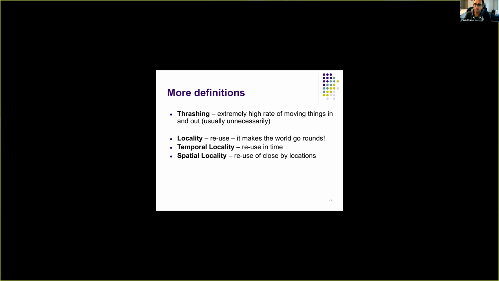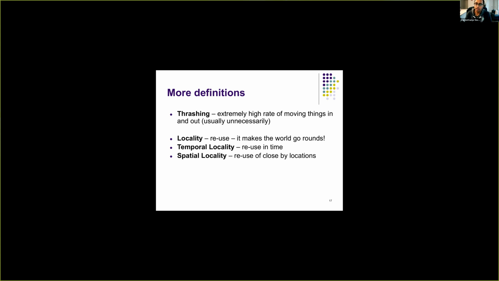Temporal locality is reuse in time. Temporal means time, so when we reuse in time, that's temporal locality. That means if we are using the same page again and again, the page has high temporal locality. Spatial locality is reuse in space. That means reusing adjacent memory locations.